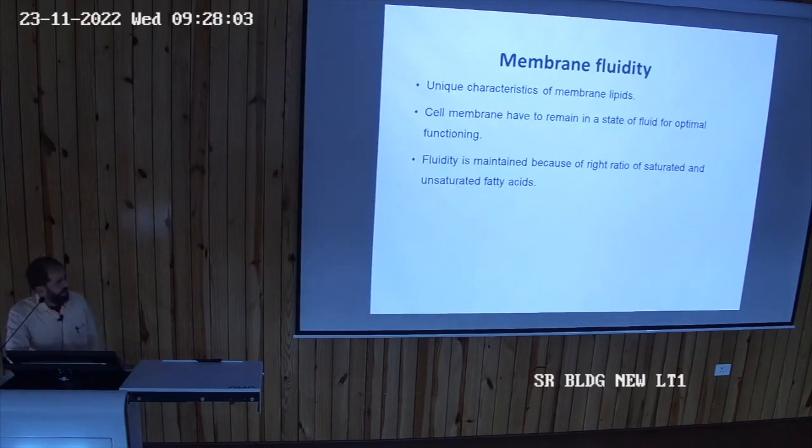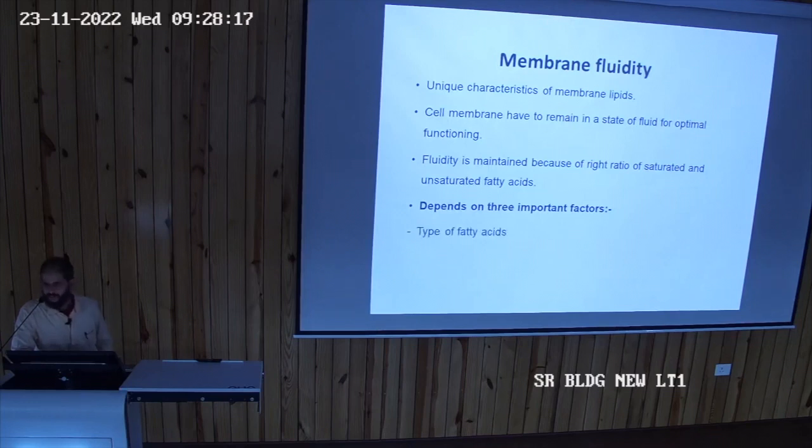The ratio of saturated and unsaturated fatty acids determines how fluid the membrane will be. It depends on three important factors: the type of fatty acids, obviously, then the degree of saturation, the amount of fatty acid, then the temperature also.